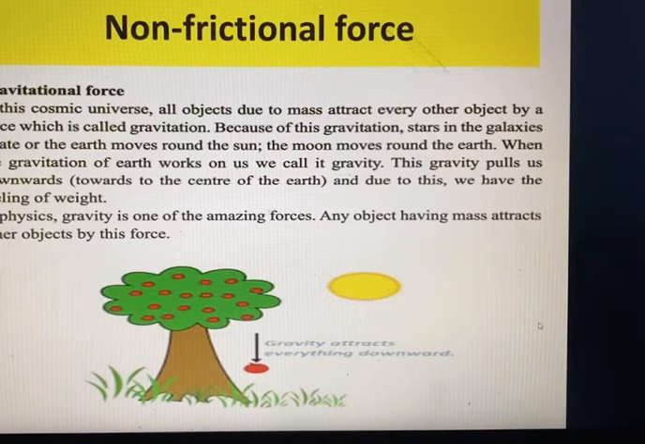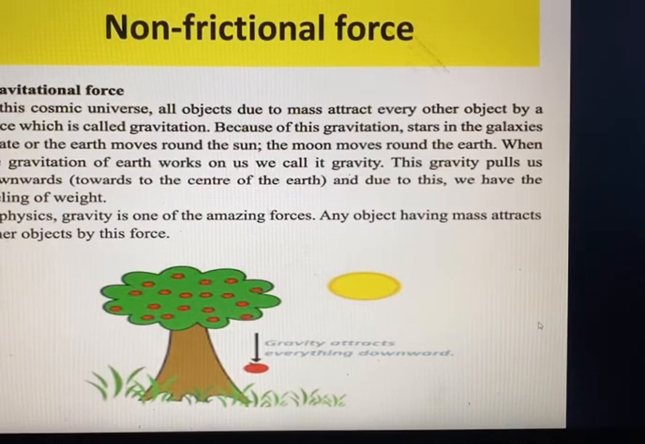When the gravitation of earth works on us, we call it gravity. This gravity pulls us downwards toward the center of the earth, and due to this, we have the feeling of weight. In physics, gravity is one of the amazing forces. Any object having mass attracts other objects by its force. You see, gravity attracts everything, falling on the ground. We see everything going downward. Okay, this is an example. This is an apple tree. An apple is falling on the ground here, by the force of gravity.